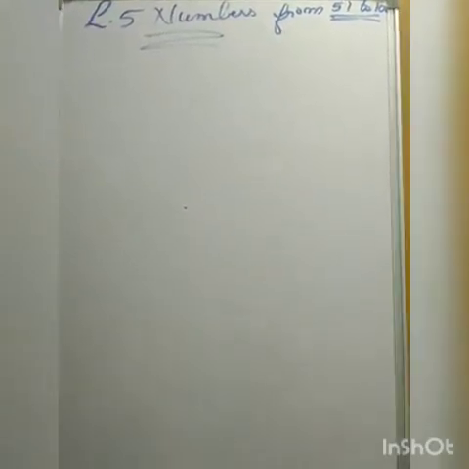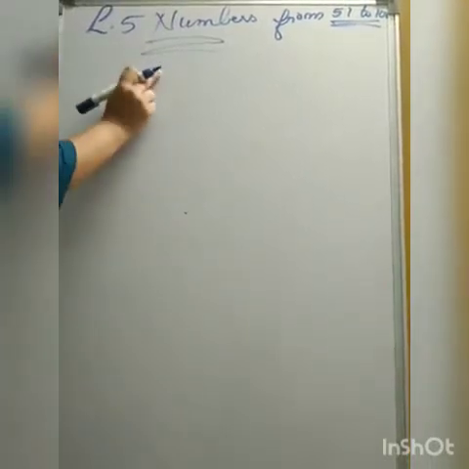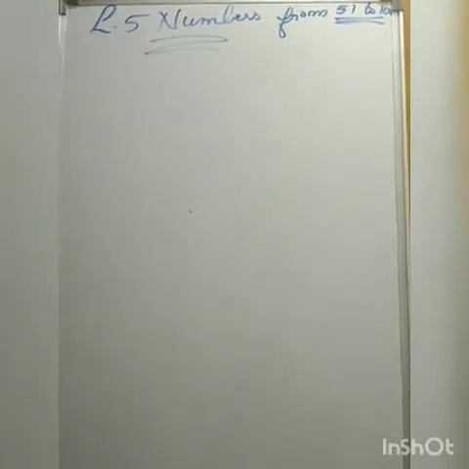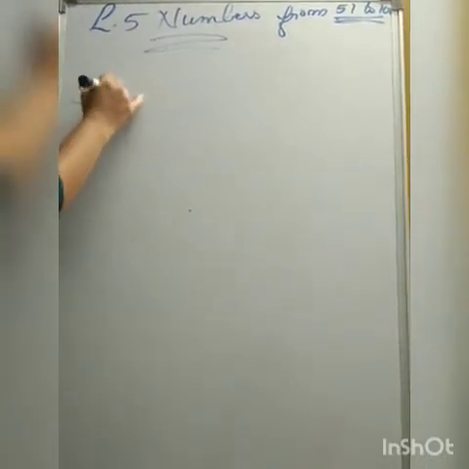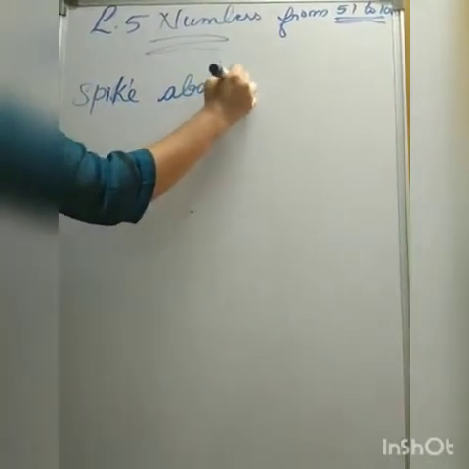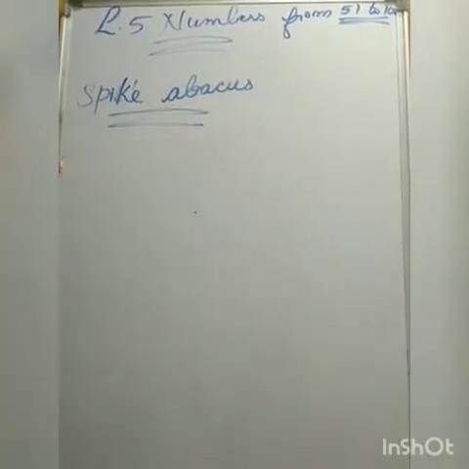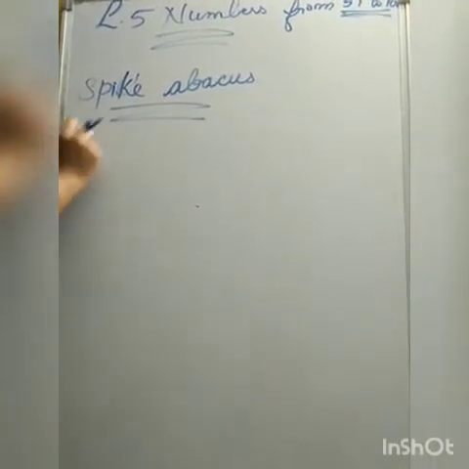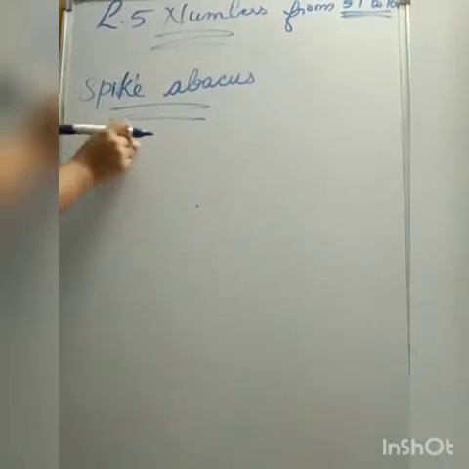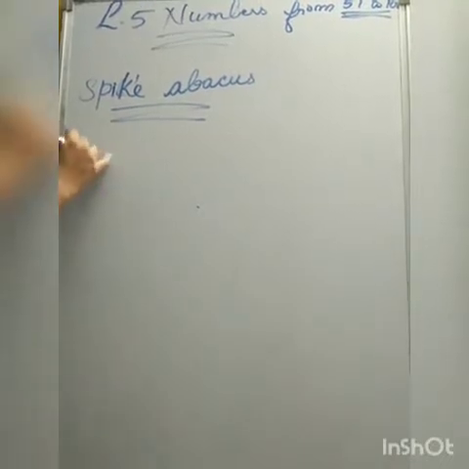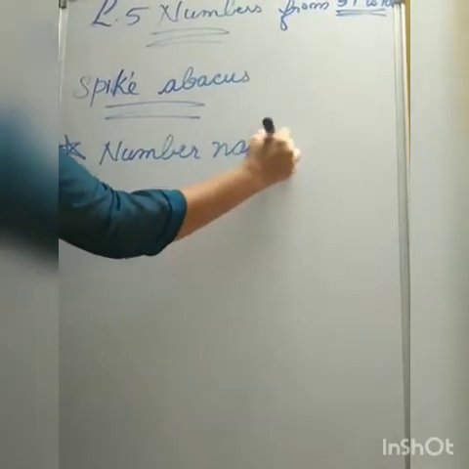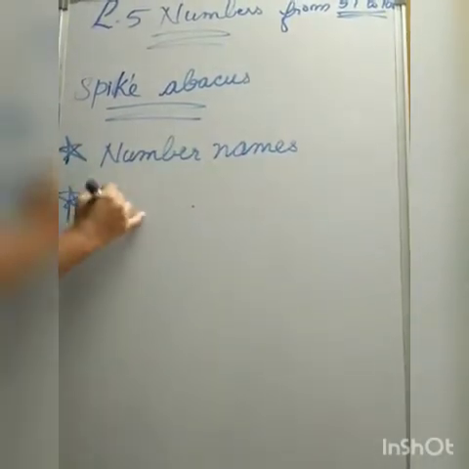Kids, we are going to learn lesson number 5, numbers from 51 to 100. We will learn spike abacus clearly. We already learned in the 4th chapter what a spike abacus is. Then in this chapter we will learn it clearly. Also we will learn number names, numbers and figures,